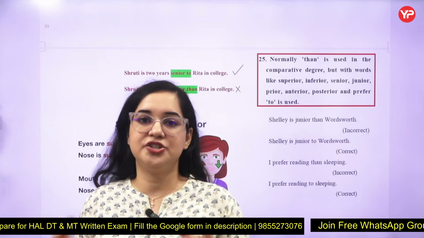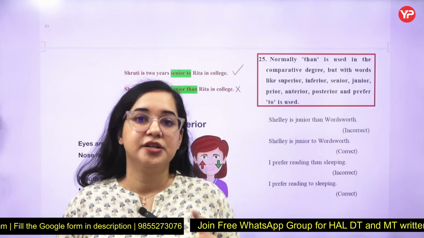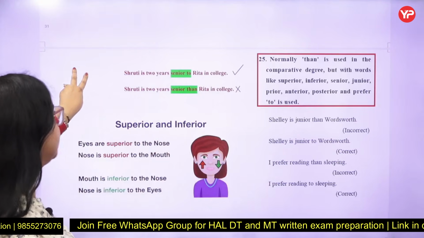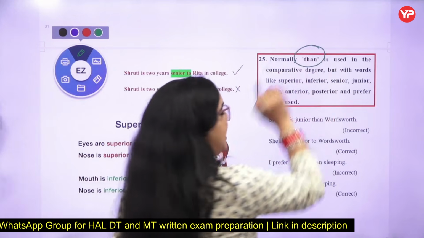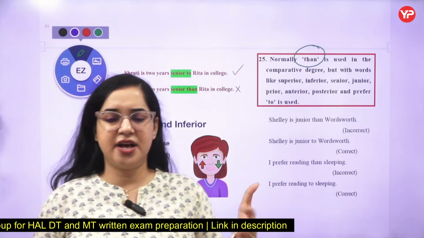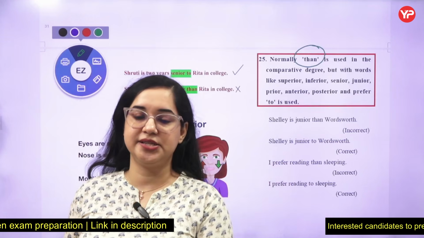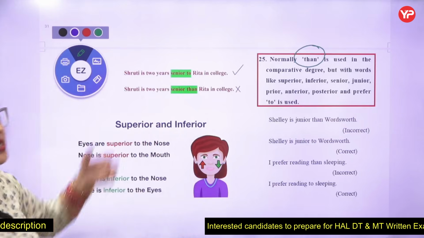Now, every time I change the degree, I change the words which I use with them. So the rule says whenever you're comparing 2 things, you will use the comparative degree of adjective, and the word than is normally used. Rita is taller than Sita. Rita is more beautiful than Sita. Any word you use, you use more and than.